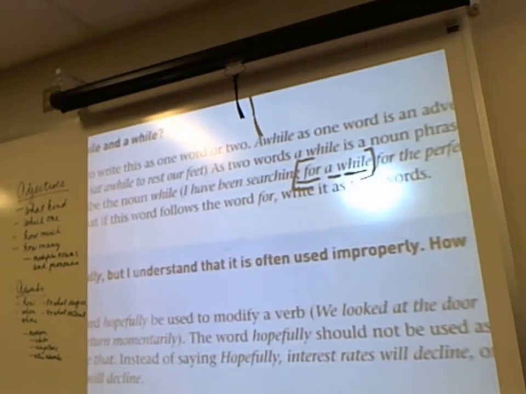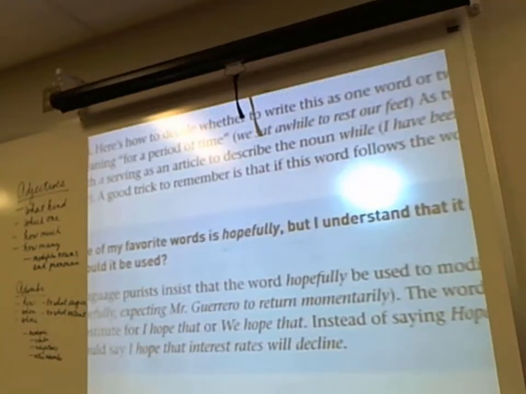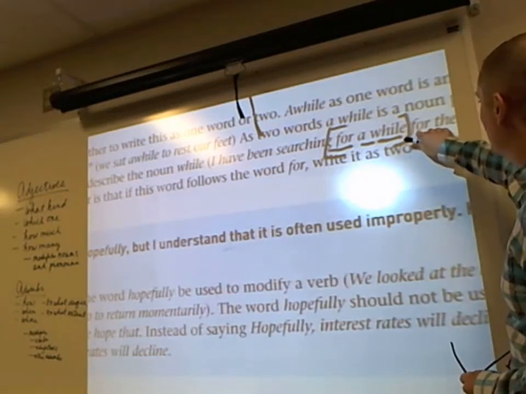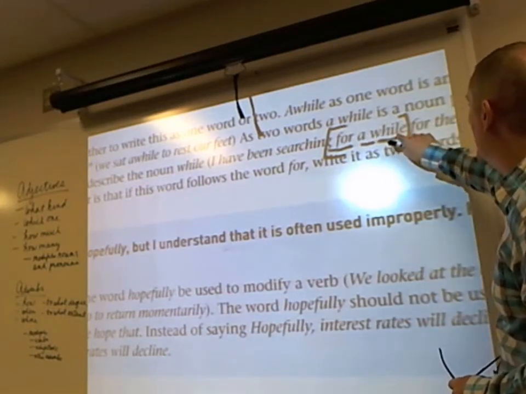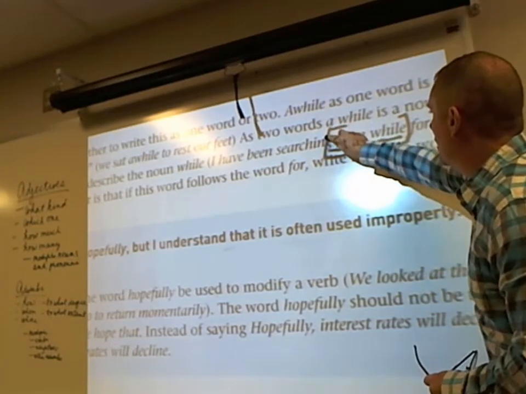I have been searching for a while. Generally, whenever a for phrase follows, you want a while to be two words. It's part of a prepositional phrase, so it's the object of a preposition. Therefore, it would not function as an adverb and should be two words in that case.